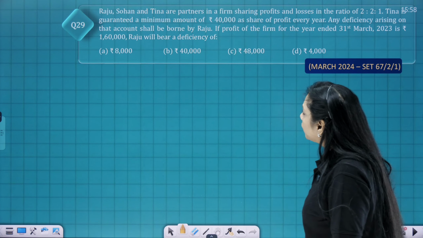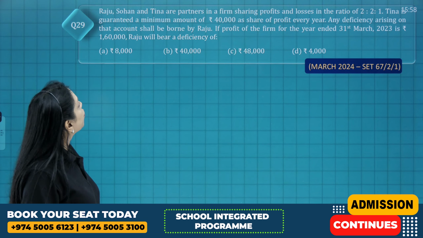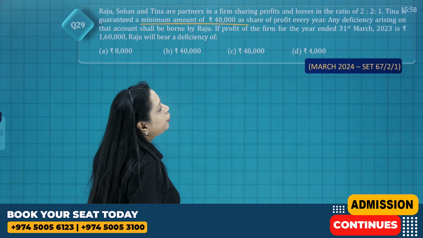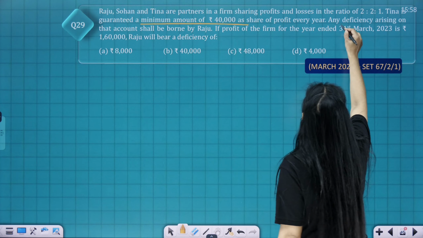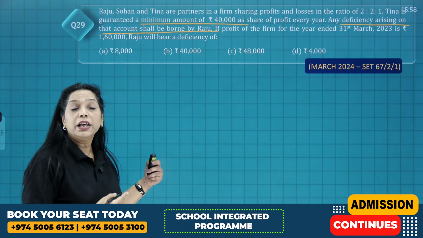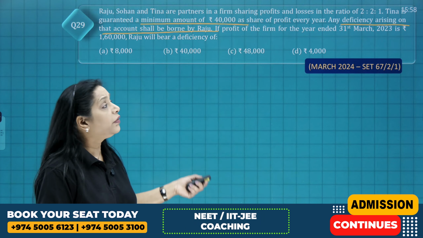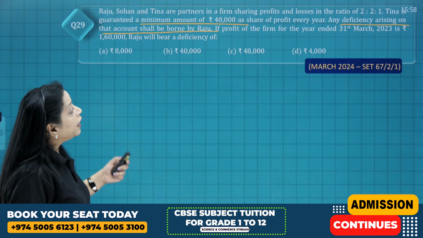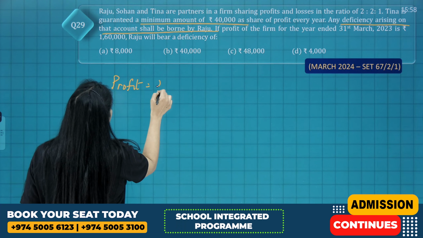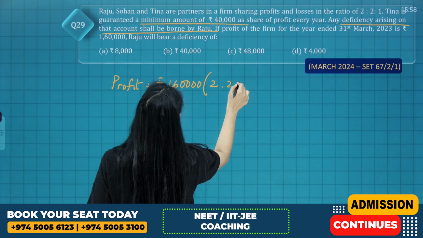Well, the next one. Raju, Sohan and Tina are partners in a firm sharing profits and losses 2:2:1. Tina is guaranteed a minimum amount of 40,000 as share of profit every year. Any deficiency arising on that account shall be borne by Raju. In the earlier question, it was the existing partners, both the partners equally. Now they are saying any deficiency is to be borne by whom? Raju. If the profit for the year ended is 1,60,000, so your profit is rupees 1,60,000. Clear? Divide that in the ratio 2:2:1.